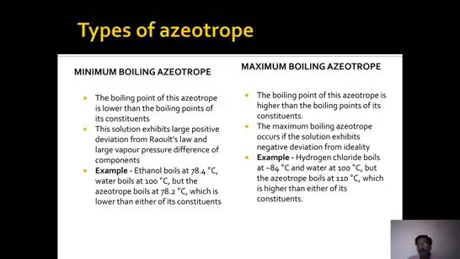Similarly, we have the maximum boiling azeotrope. That means the constant boiling azeotrope boils at a higher value than both the individual boiling points. This maximum boiling azeotrope occurs if the solution exhibits negative deviation. If there is a negative deviation, then this case is observed, because vapor pressure is inversely related to the boiling point. For example, hydrochloric acid boils at 84 degrees centigrade and water at 100 degrees centigrade, but the azeotrope boils at about 108 degrees centigrade, which is higher than both.